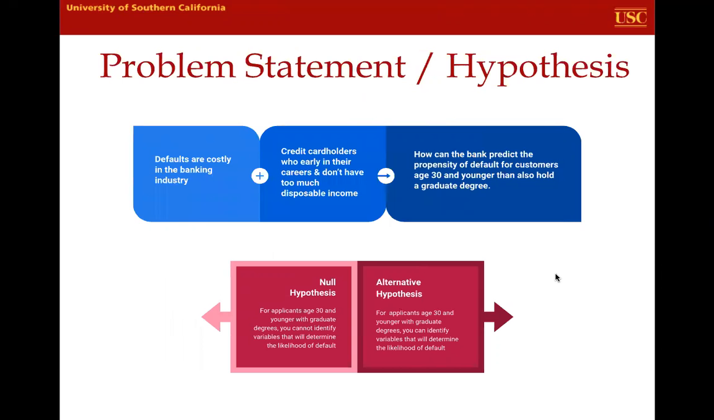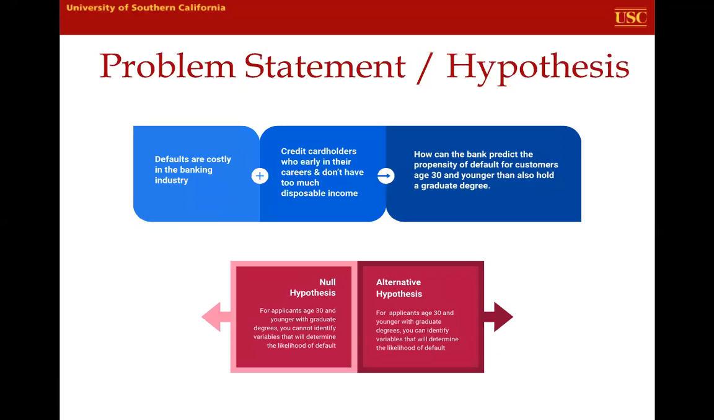And for our problem statement and hypothesis, we wanted to discuss how defaults are costly in the banking industry, plus credit card holders who are early in their career don't have too much disposable income and not too much credit history, which is part of our particular data set. So how can a bank predict the propensity of default for customers who are age 30 and younger and who